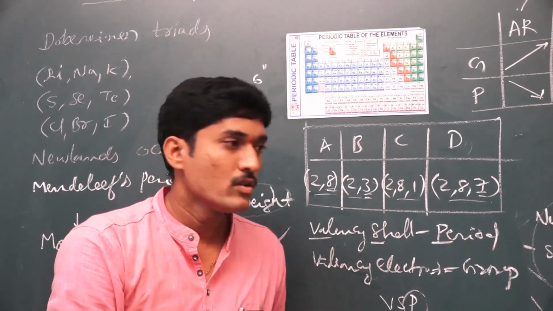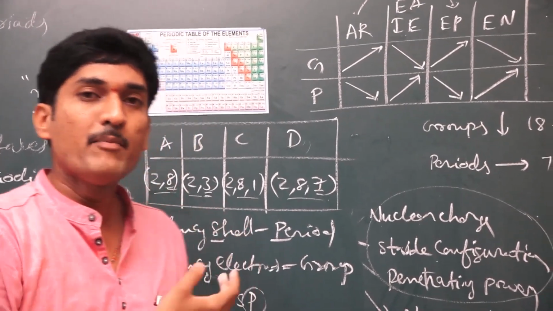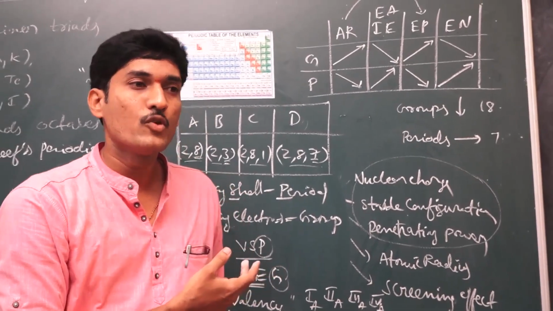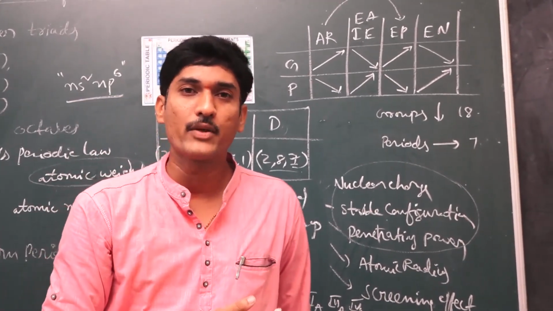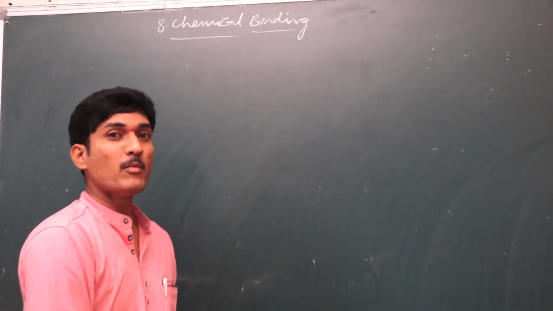Okay children, in the periodic table lesson, very important questions are explained here. Based on these concepts, you may prepare well for your examination. Thank you. Okay children, the next chapter is chemical bonding.